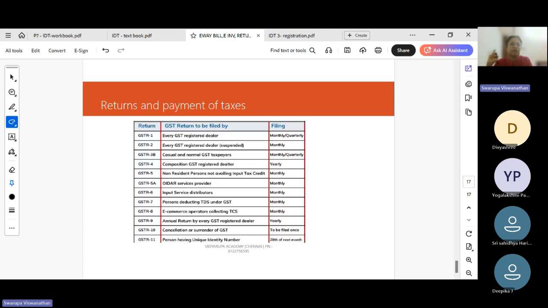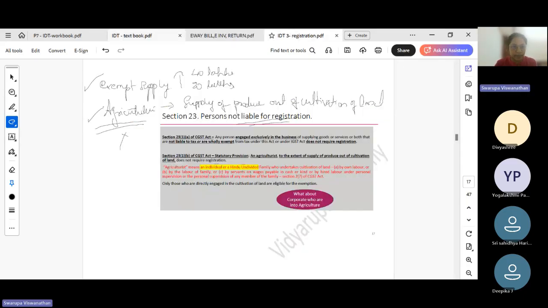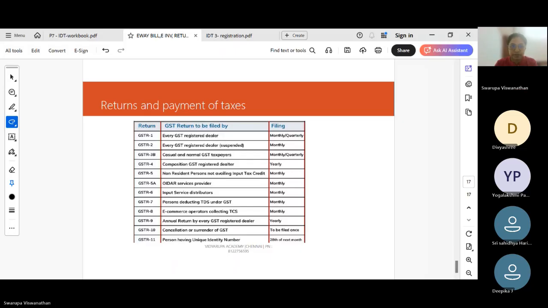We have seen the important pointers with respect to these two concepts. Now coming to returns. Okay, so returns, you have to know what are the different types of returns and what are the due dates. That is the important part with respect to returns.